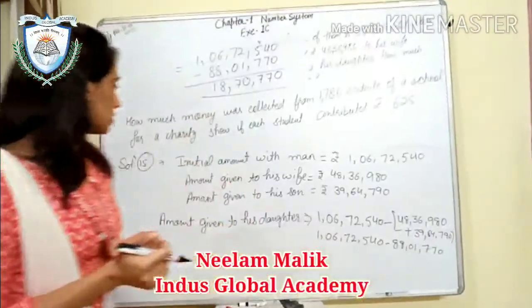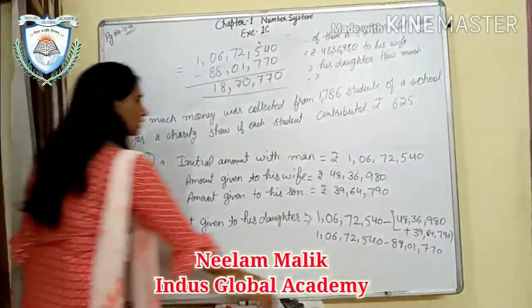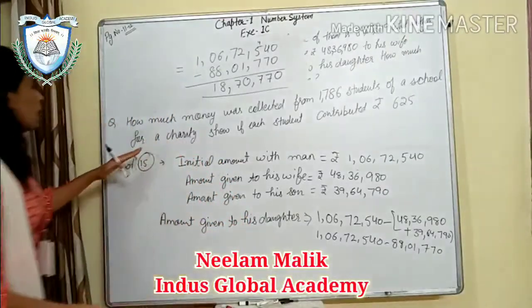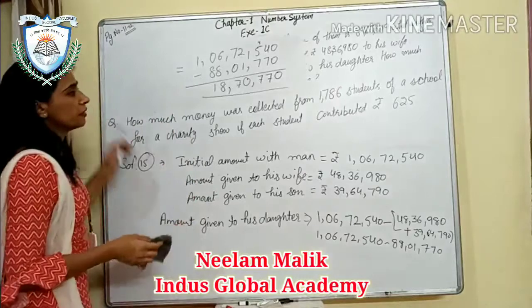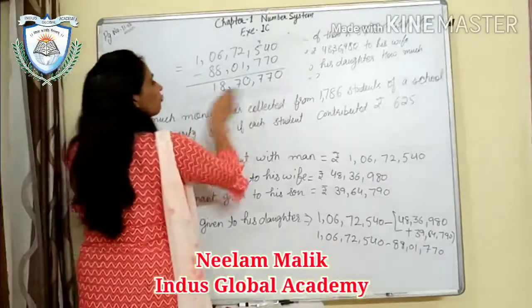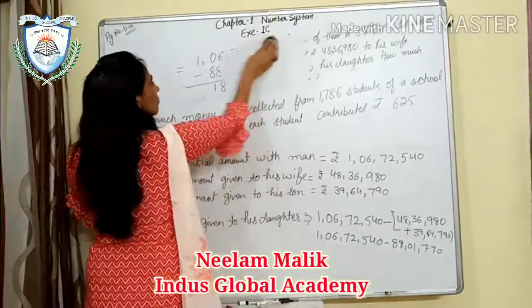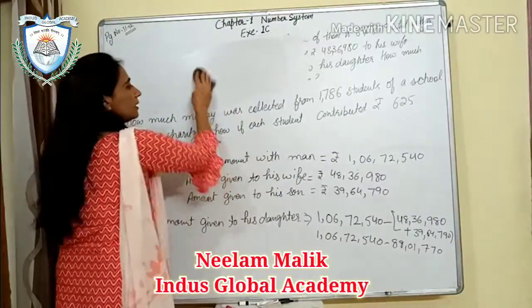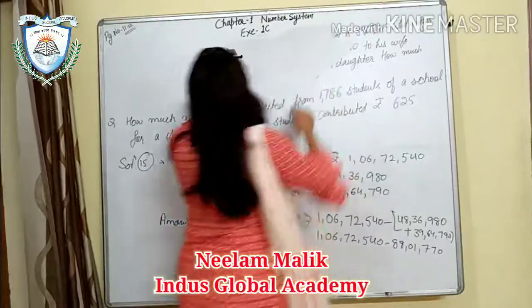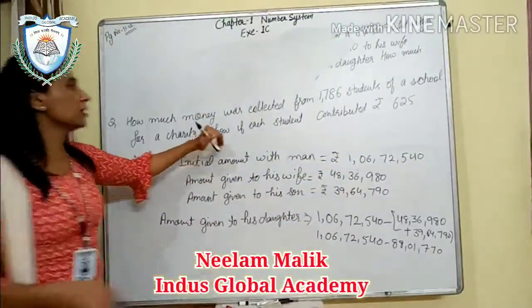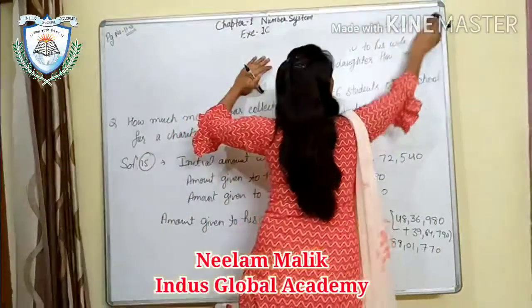Okay, so the next sum is how much money was collected from 1786 students from a school for a charity show. Any charity program.